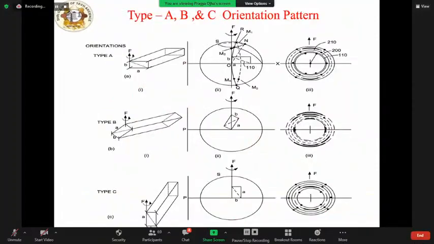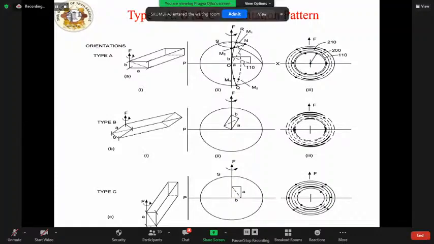Now we'll look for another characteristic, that is XRD, the X-ray diffraction technique. Here we'll see, as I told you, about the type E orientation. Before that, we will have a look at the other orientation patterns used earlier by other researchers, that is type A, B, C, and D. First, we will see the type A, B, C orientation patterns.